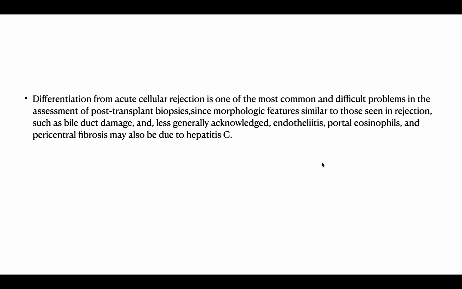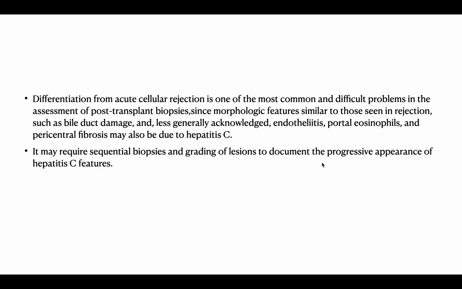Differentiation from acute cellular rejection is one of the most common and difficult problems in the assessment of post-transplant biopsies, since morphological features similar to those seen in rejection, such as bile duct damage and, less generally acknowledged, endotheliitis, portal eosinophils, and pericentral fibrosis, may also be due to hepatitis C. It may require sequential biopsies and grading of the lesions to document the progressive appearance of hepatitis C features.